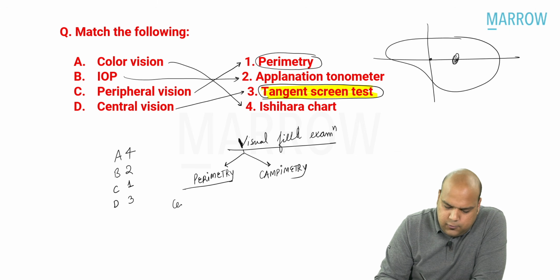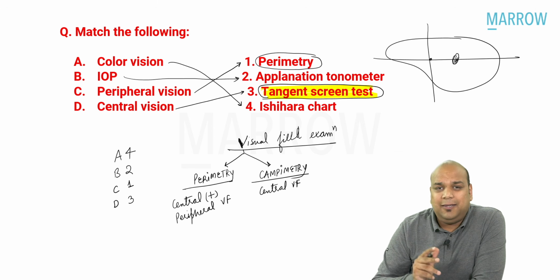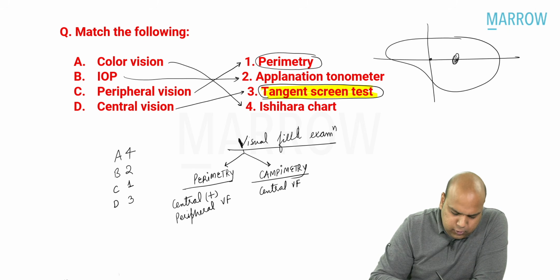Perimetry can be used to measure the central plus the peripheral field. Campimetry is only for central visual field. The basic difference between both of them is in terms of the equipment.